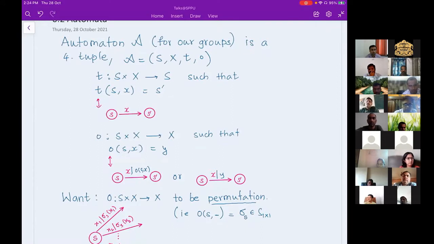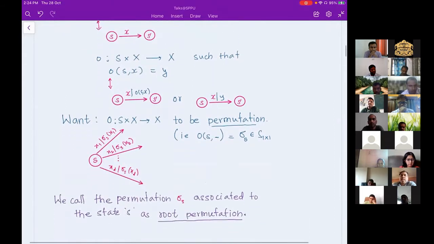So you have a state S, and you are following the edge labeled by X, and you get a letter as output. If this map is a permutation map, and in our group case we are interested in when this map is a permutation map, then that particular state can give you an automorphism on a corresponding regular rooted tree. So that is the idea.